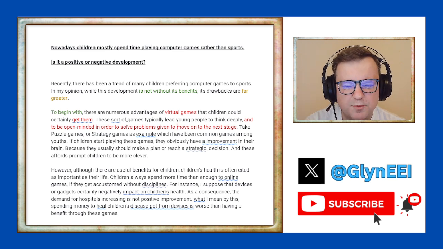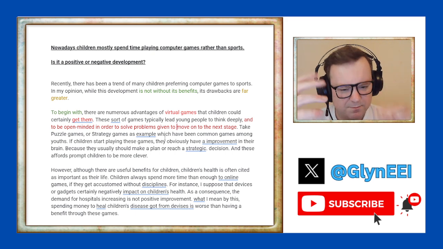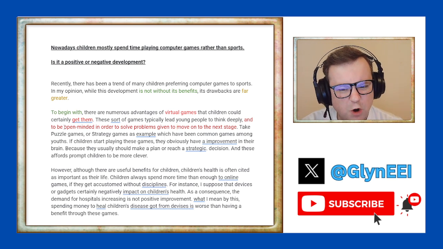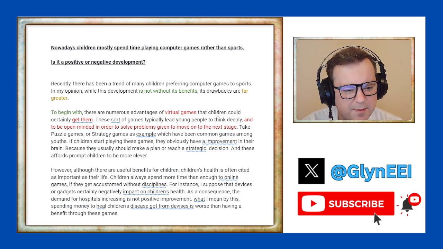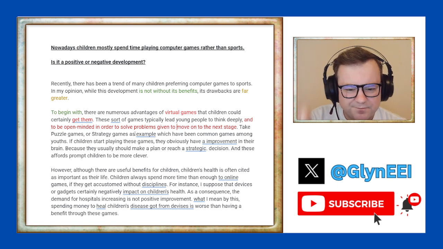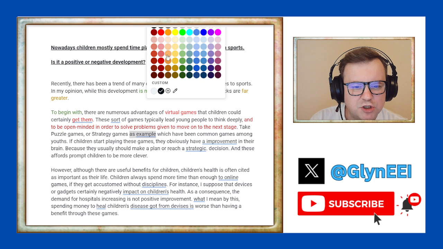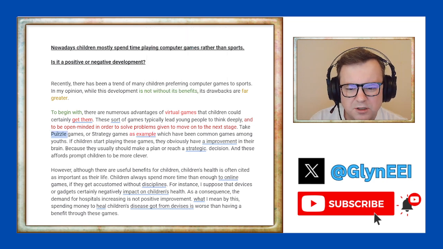Oh, it teaches you to be open-minded. How? It teaches you to solve problems. Okay, solve problems to get to the next stage. But I don't know about this open-minded. You haven't really explained this, but maybe you will. Take puzzle games or strategy games as example. For example, or as examples, maybe. I don't know why there is capitalization of puzzle here. I don't know why there's a capital letter, big P for puzzle.